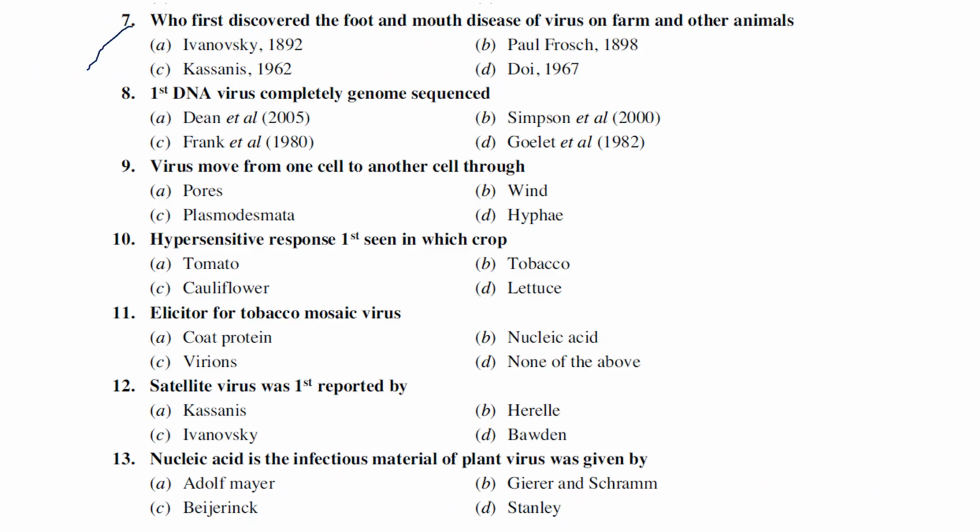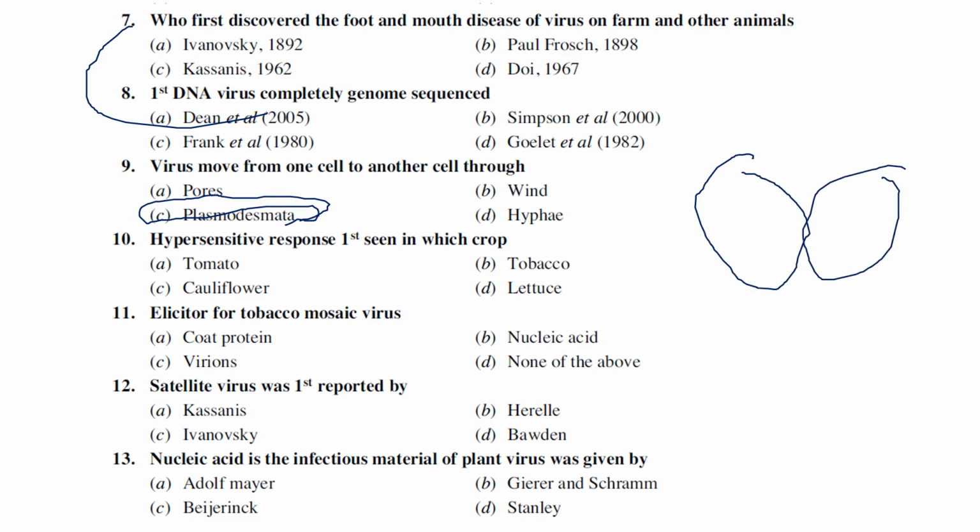And 7th and 8th we have already discussed. Anyway, I'm going to 9. Virus moves from cell to cell through plasmodesmata. So generally viral movement from one cell to another cell is mediated by plasmodesmata. For example, this is one cell, this is another cell. Actually, these two cells are connected by a bridge-like structure called plasmodesmata.